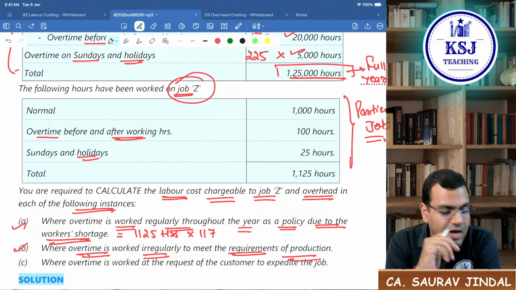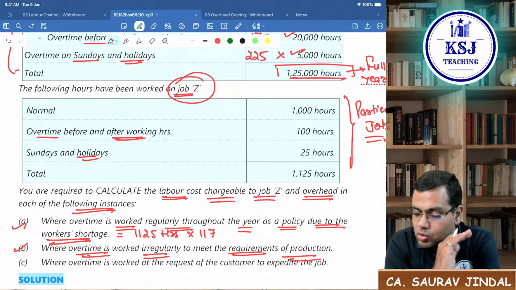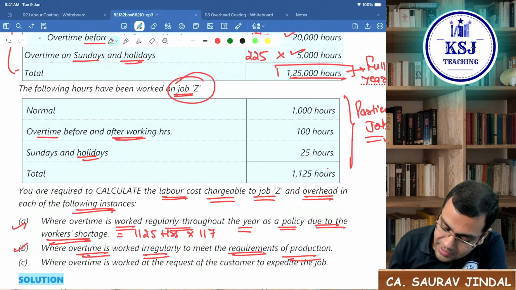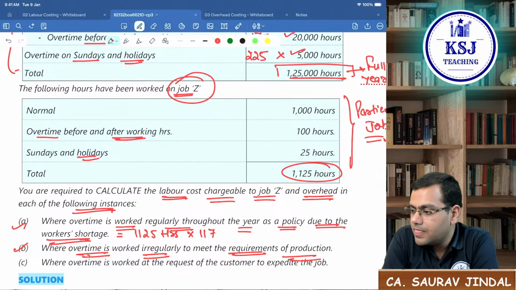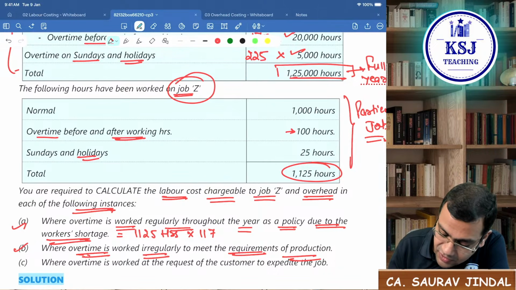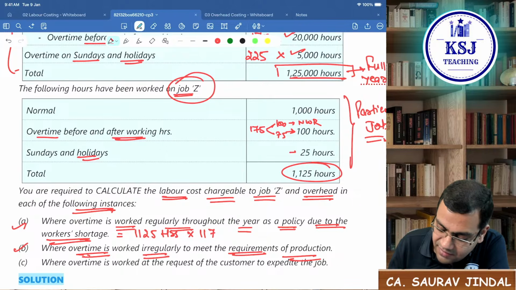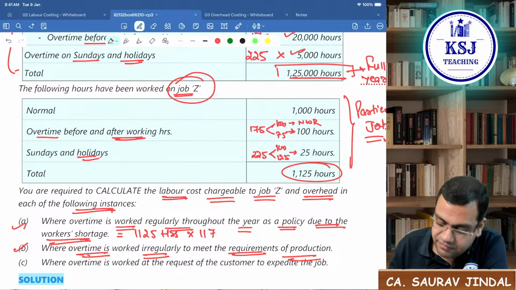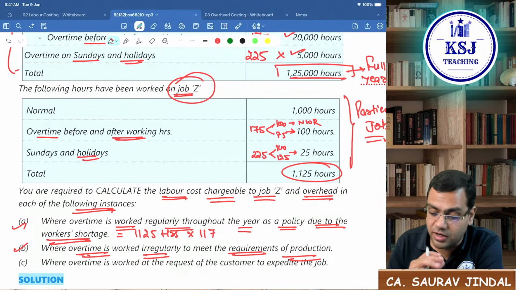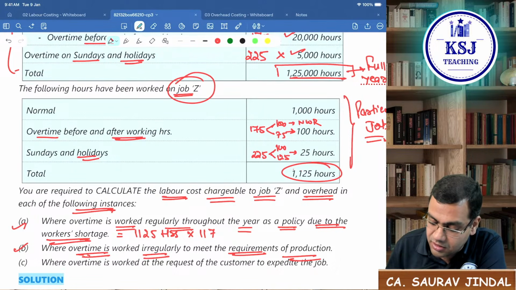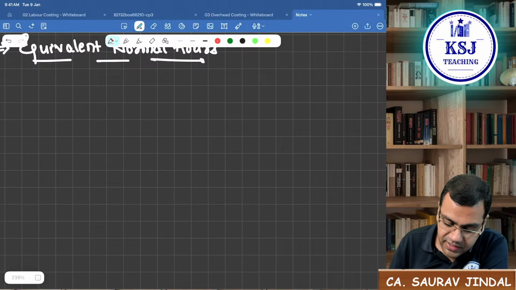Now you will be paying 100 rupees for all the hours, 1125. Even for the overtime hours, if you are paying 175, it is bifurcated into 100 and 75. This 100 is my normal wage rate. Even for 25 hours, if you are paying 225 rupees, that means 100 and 125. So what will be the normal wage rate?